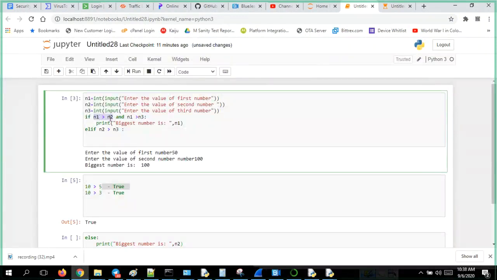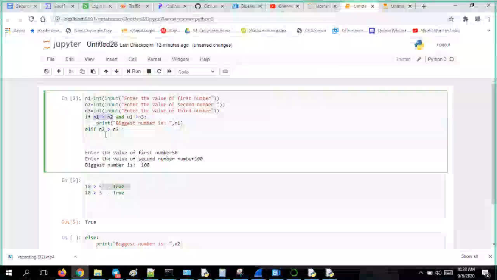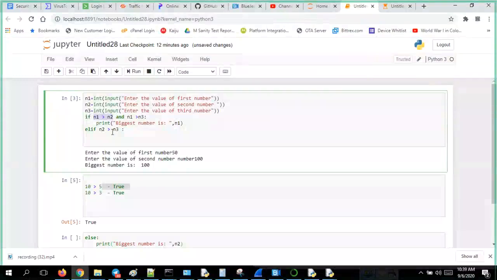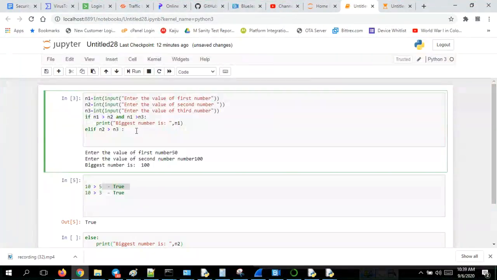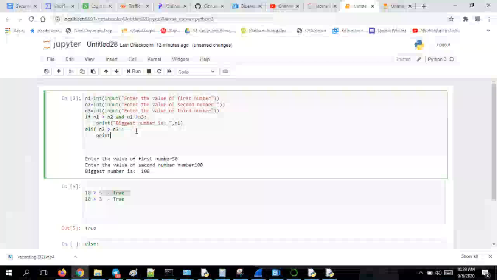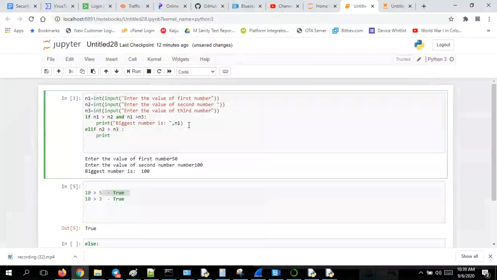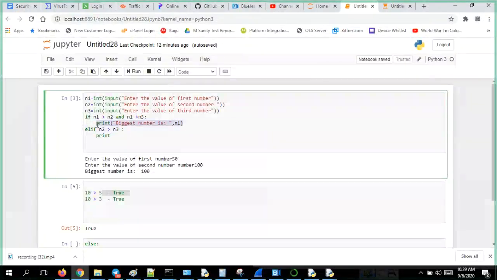That's why the condition failed here. N1 is greater than N2 means whatever you have already checked is not required to check here. The only thing is whether N2 is greater than N3 or not. Because those two values are already checked and the failed condition is over, that is the reason it came here. Then print that the biggest value is N2.